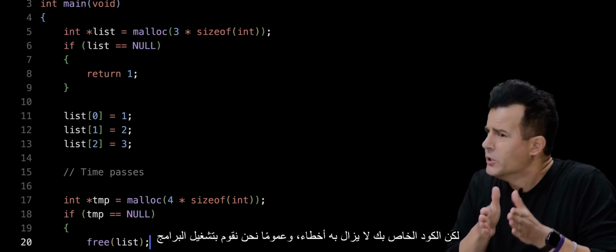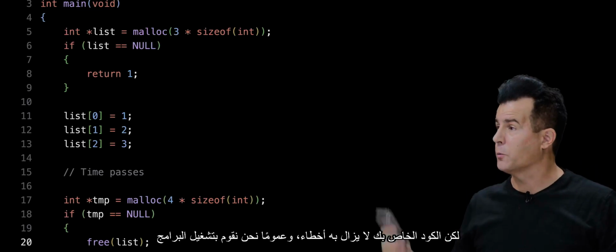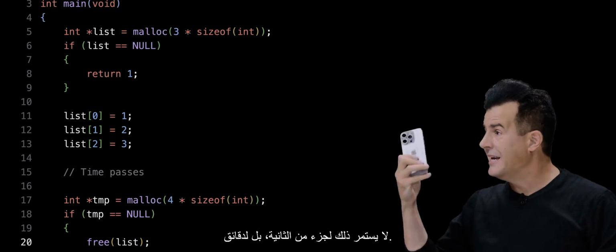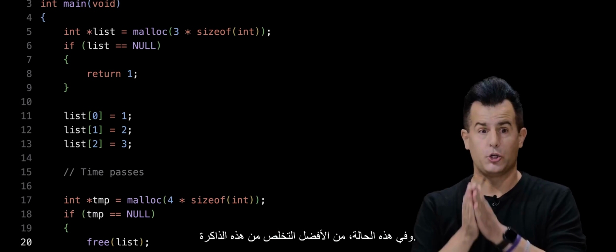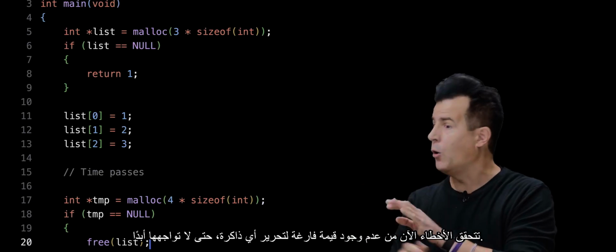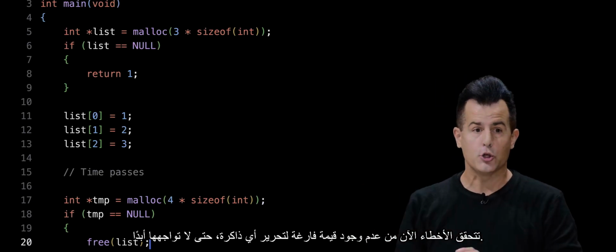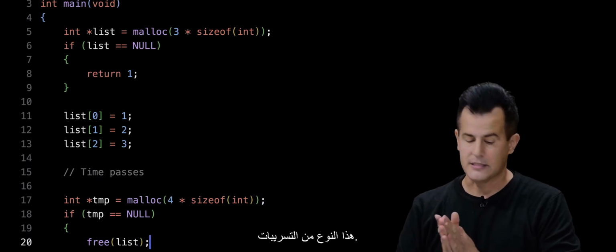Now, as an aside, strictly speaking, this is not necessary, because the moment the program itself quits, the computer is just going to give back the memory to the operating system. So when programs quit, the memory leaks sort of go away, but your code is still buggy. And generally, we're running software that doesn't run for a split second, but for minutes, hours, days, continually, in which case it's best practice to squash these memory-related bugs now, check for null, free any memory so that you never indeed encounter these kinds of leaks.